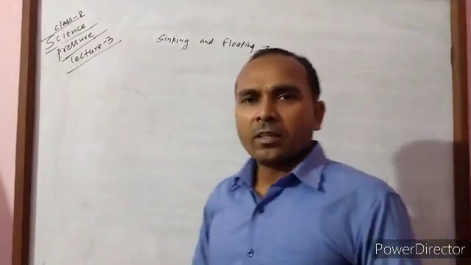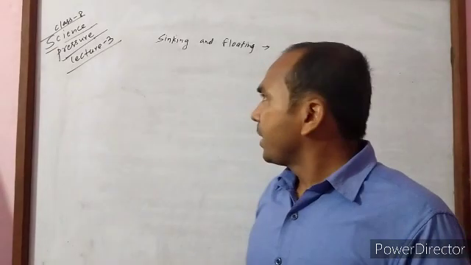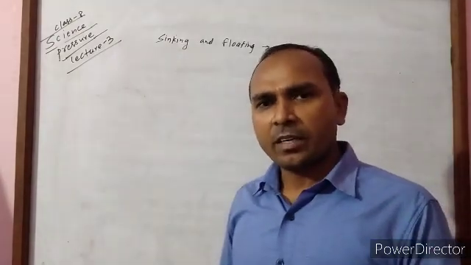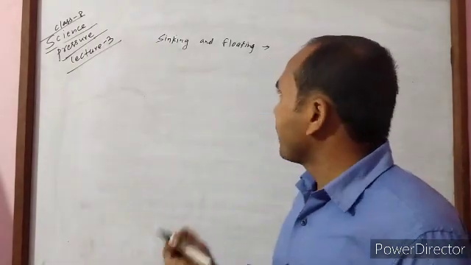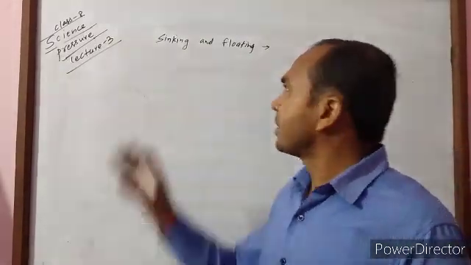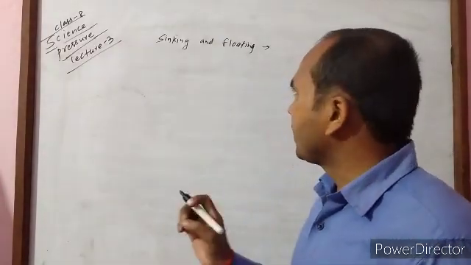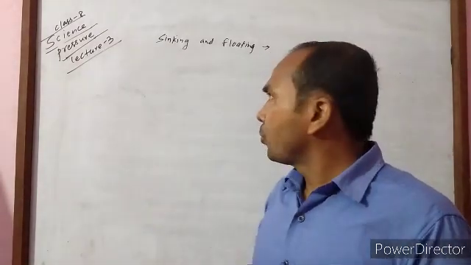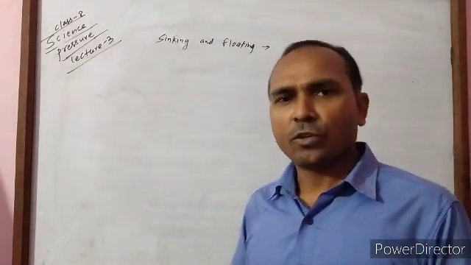When we immerse an object in water, some types of objects dip inside the water, but some types of substances float on the water or liquids. Which type of substance sinks and which floats depends upon the density of the substance. The substance whose density is more than that of the liquid sinks inside the liquid, and those substances whose density is less than that of the liquid float on the liquid.